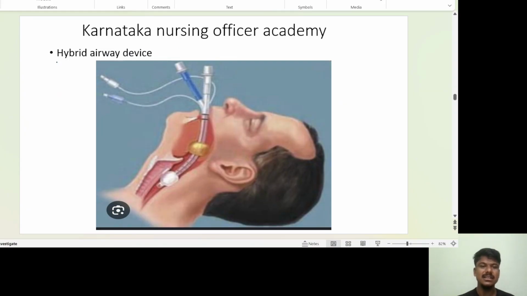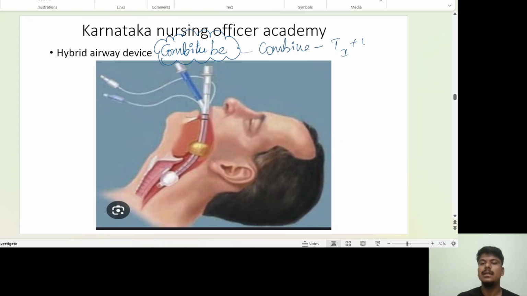Name the airway device. This is your Combitube. What is it? Combitube. Combi means combined. What are you going to combine? Tube number 1 and tube number 2. Two tubes are combined in one tube.